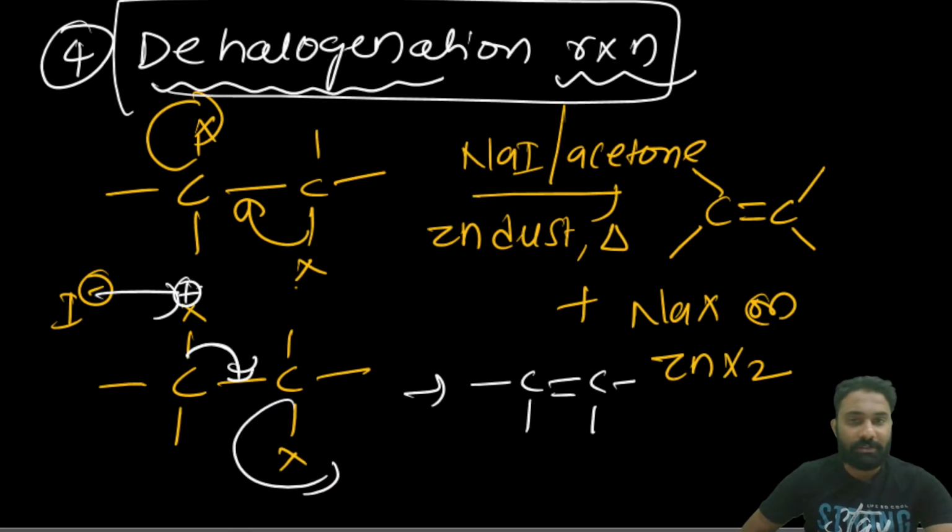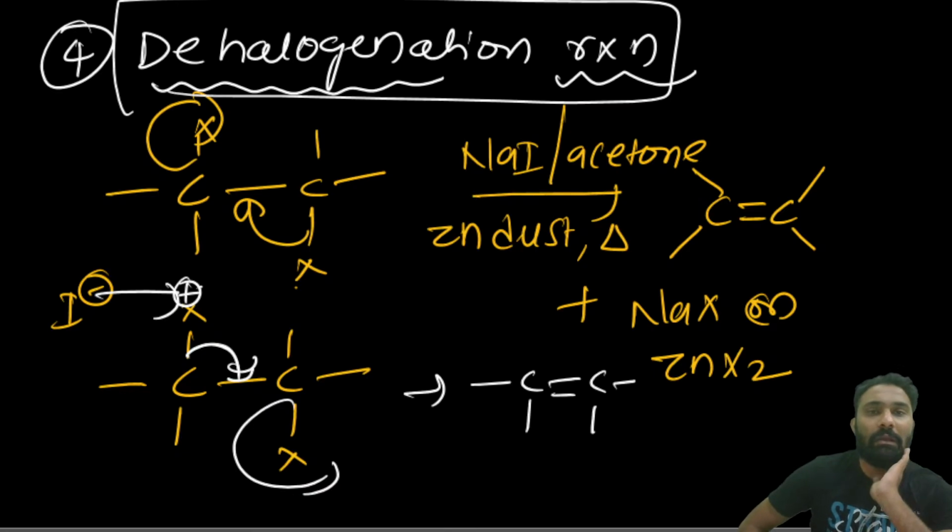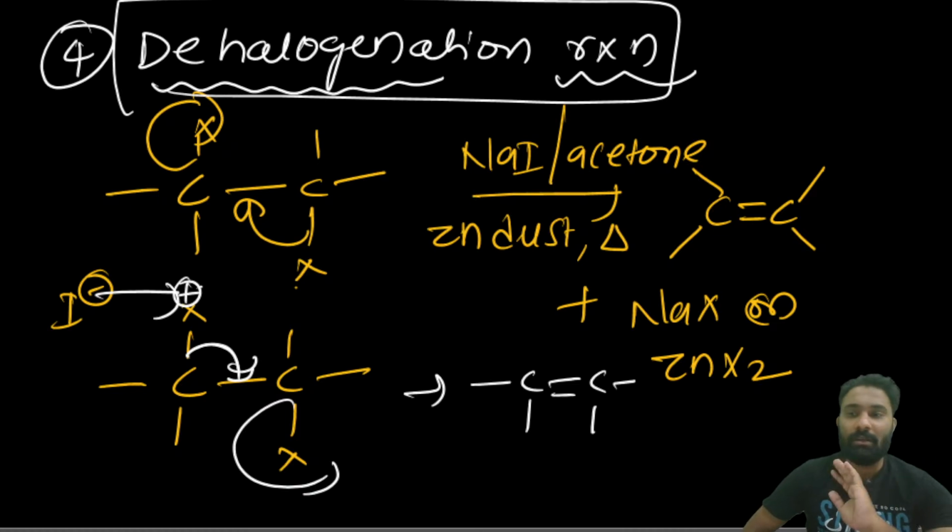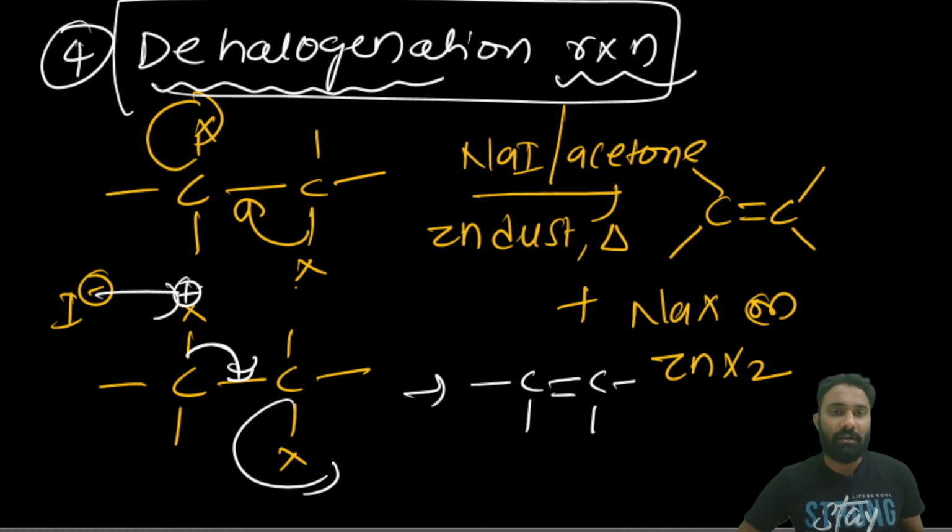Now next, this is about the preparations of alkenes by dehalogenation reaction, and here we have prepared the alkenes. Now we'll see the physical properties of the alkenes.